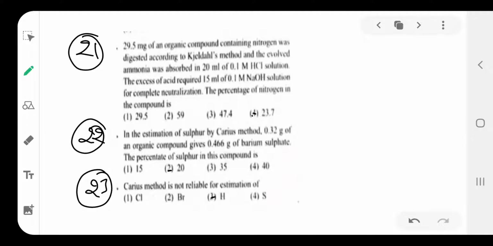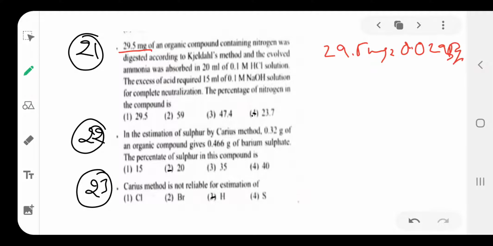Then next one is question number 21. Let us see the problem, very simple. 29.5 milligram is equal to 0.0295 grams.